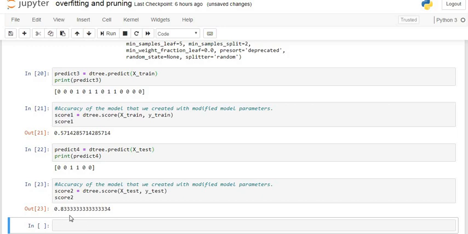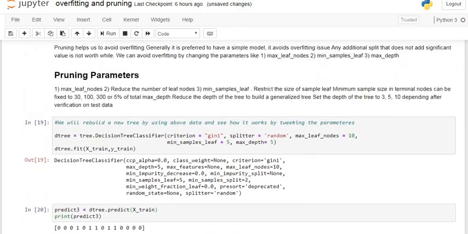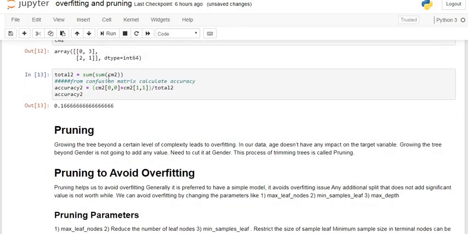Our model is now a generalized model, that is, it can fit any data containing the same variables, not only the training dataset it was fitted to. Here you can see our accuracy on the testing dataset is 83%. But when there is a problem of overfitting, then our accuracy is only 16%.